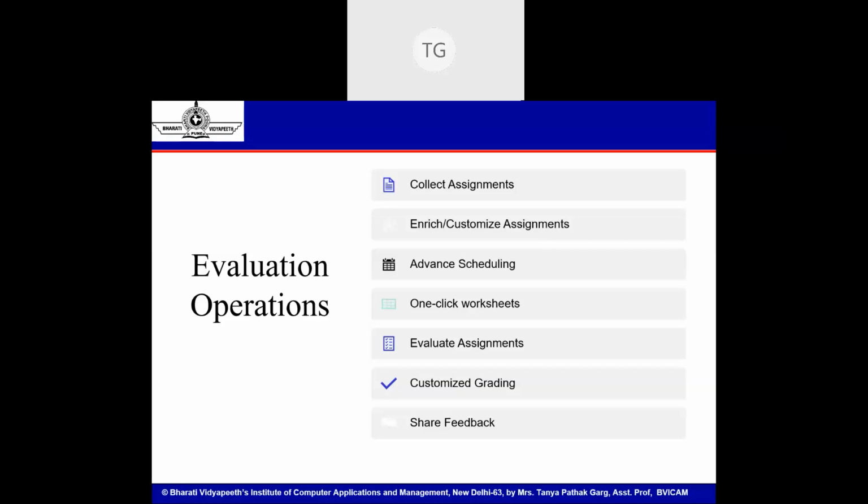Next, we have evaluation. We can evaluate assignments using our custom rubrics and share feedback with the student simultaneously. So not just giving a grade in an assignment, it also gives you the feature of giving a custom remark to the student, about what were the deficiencies in your assignment, what you need to improve upon, or some specific student-based remark is also possible. So such evaluation operations are very helpful when we are evaluating assignments and quizzes in Google Classroom.